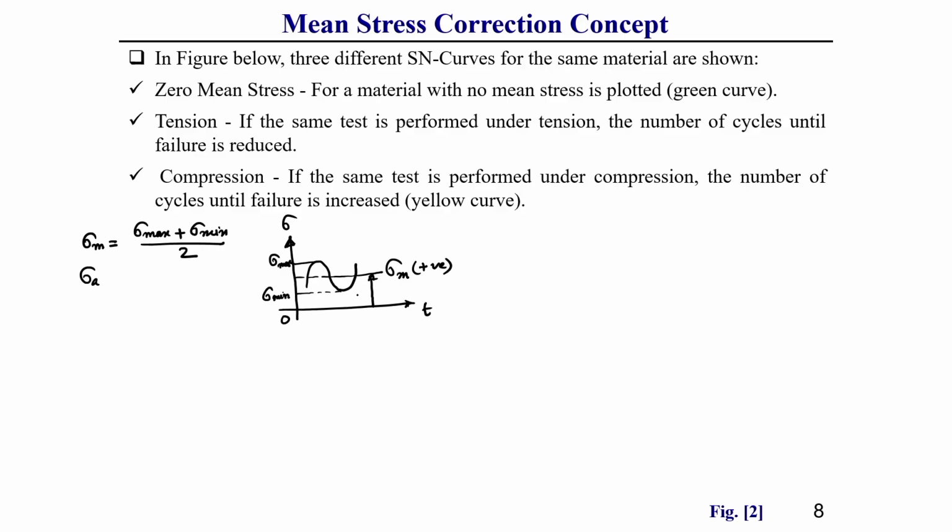So, this mean value here, let us consider it is a positive mean. Now, once a component is subjected to this type of fluctuating loading, we can get an amplitude as well as a mean. For that type of fluctuating loading, we can convert to an equivalent stress cycle where the mean stress is 0. So, to convert a positive or negative mean stress value into the form of a 0 mean stress cycle, that concept is used in the mean stress correction concept.